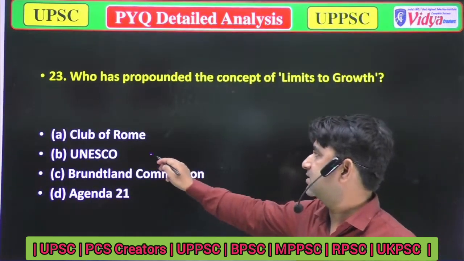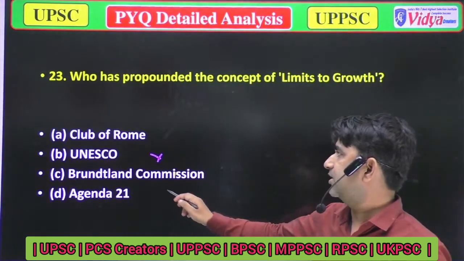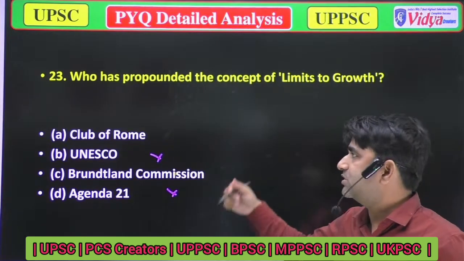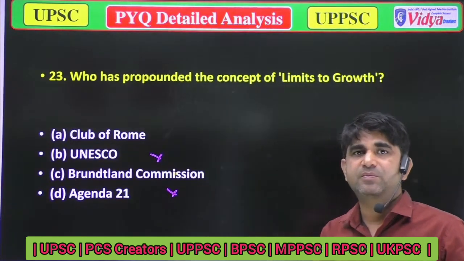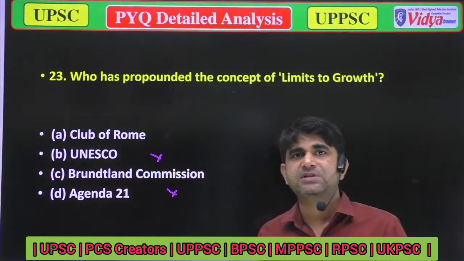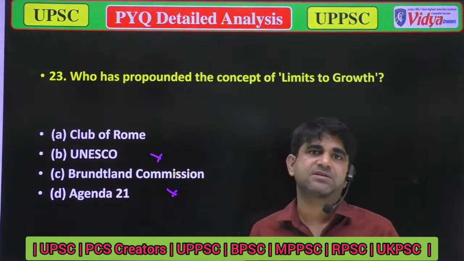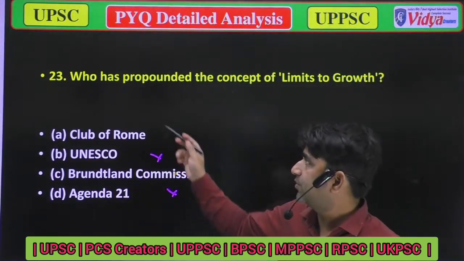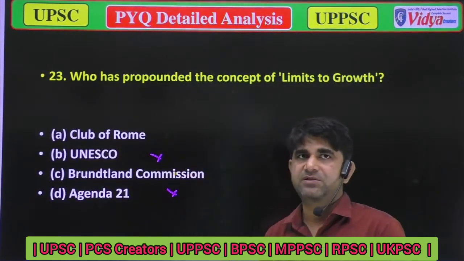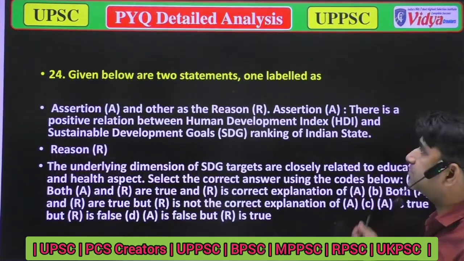Option B is not the correct answer, and option D is also not the correct answer. Now you have to choose between A and C. It's my humble request, please comment the right answer in the comment box. The question number is 23. I will wait for your answers. Now we'll move to the next question.